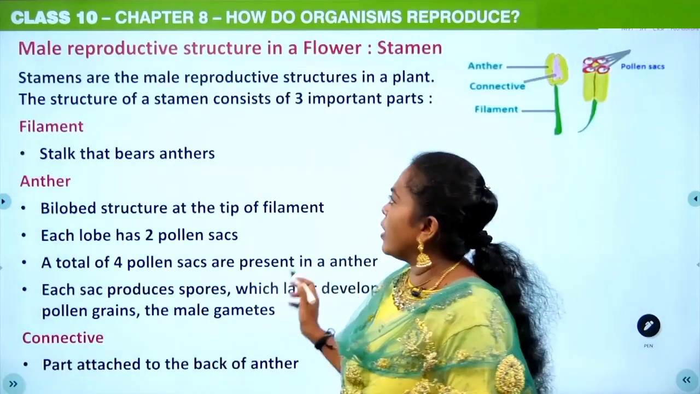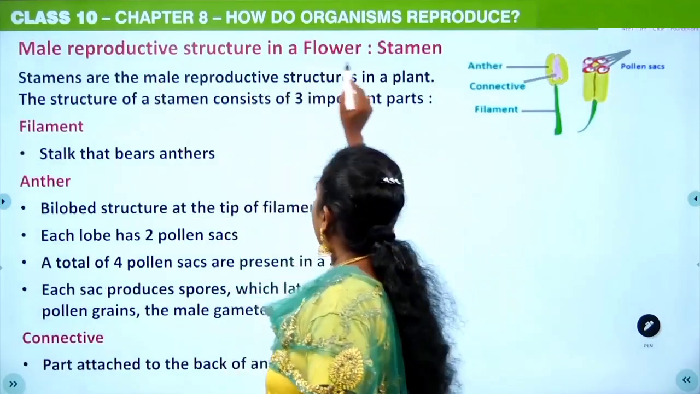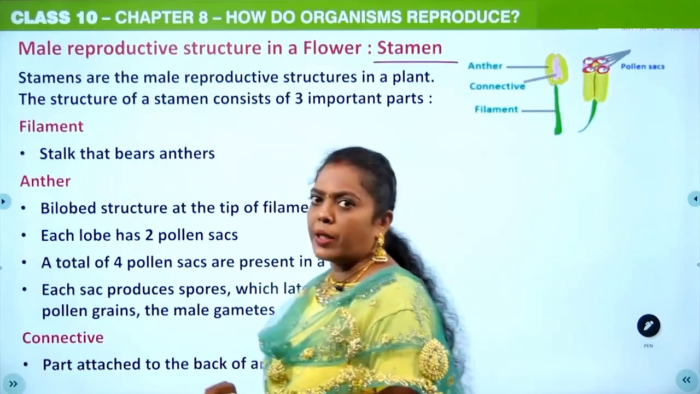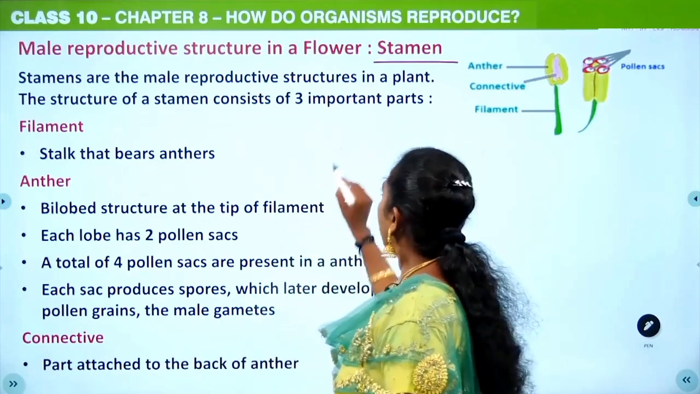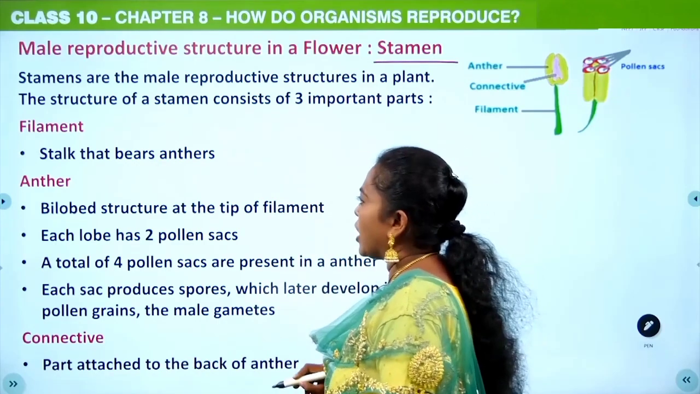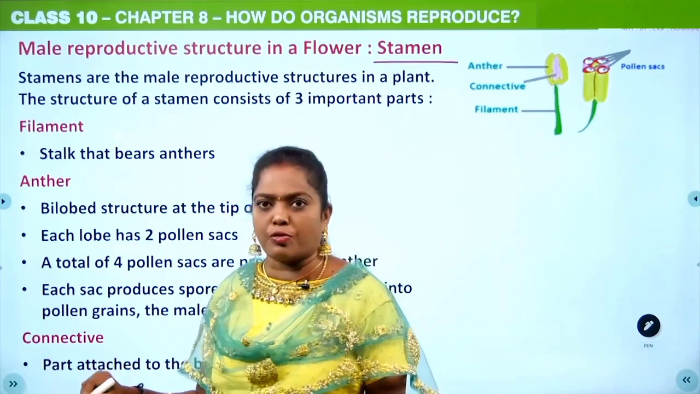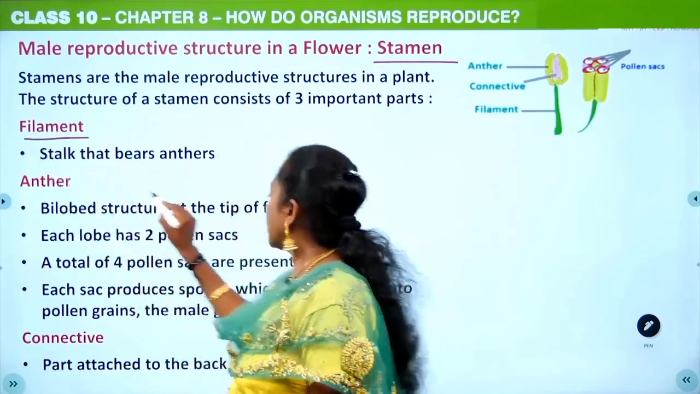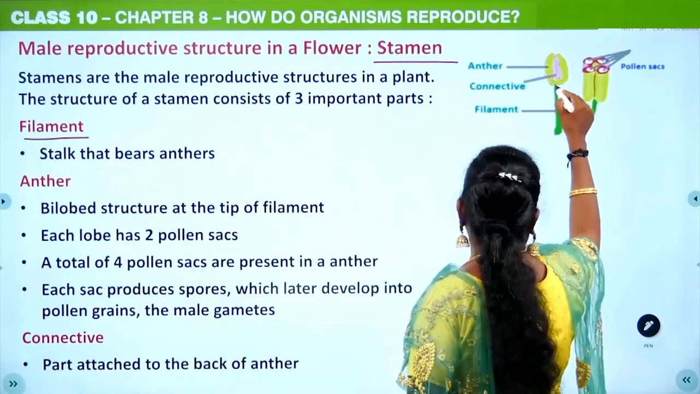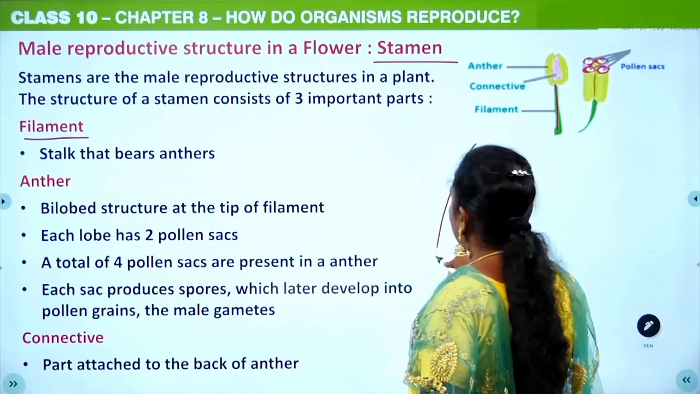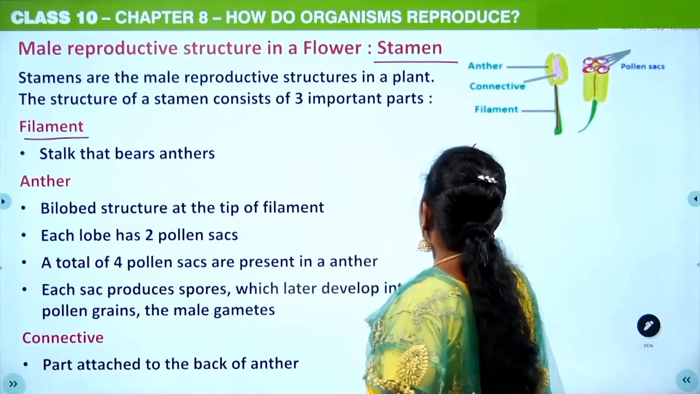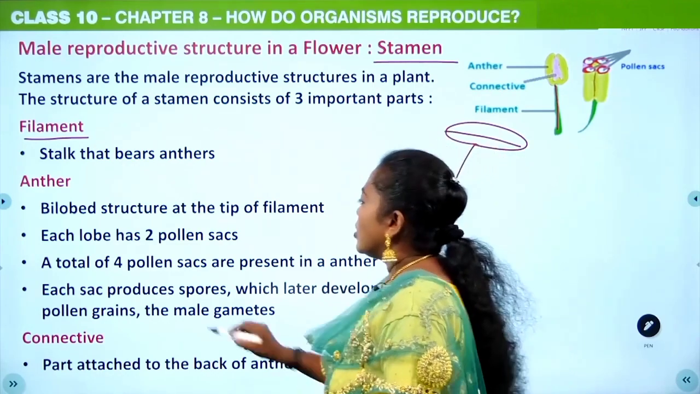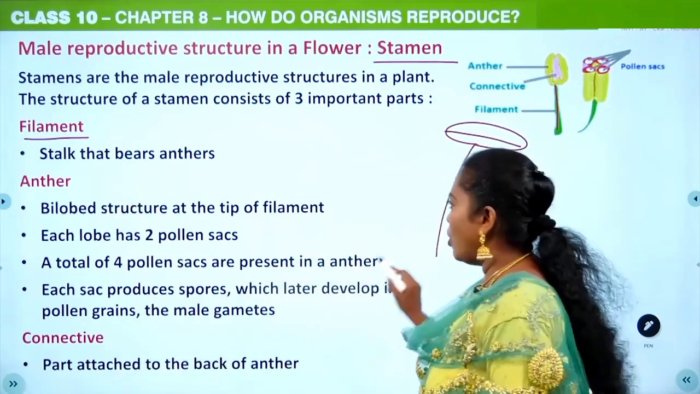Then the male reproductive structure in a flower is nothing but the stamen. The stamens are the male reproductive structure, and I have told you it consists of three things. One is the filament. This filament is nothing but a stalk. You can see here, this is just a stalk that bears this anther. This anther is a bilobed structure.